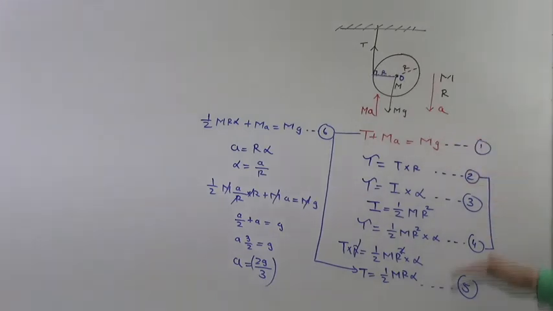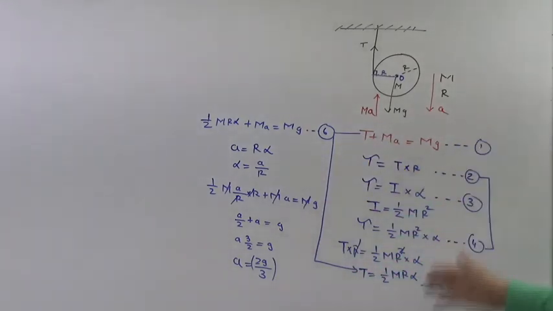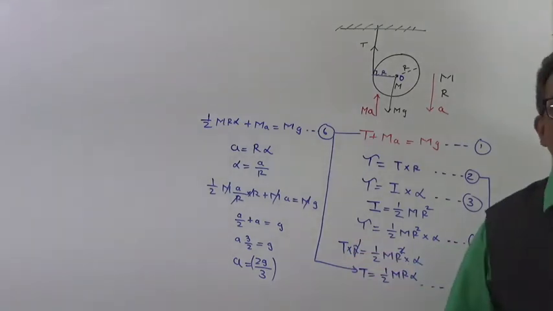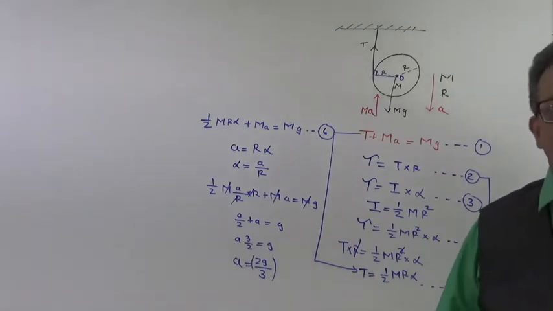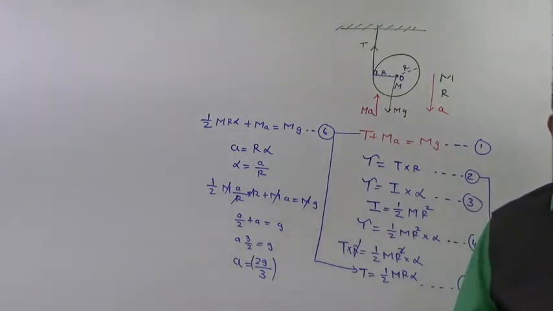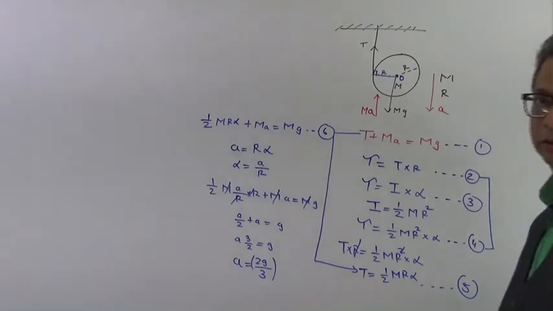So these are the steps that we have to go through to find the value of a. Now I have found the value of a, but you can always find it the way you want, depending upon what type of problem it is. Okay, so please make a note of this.